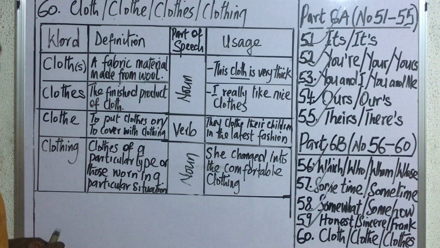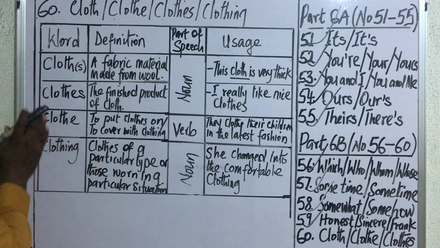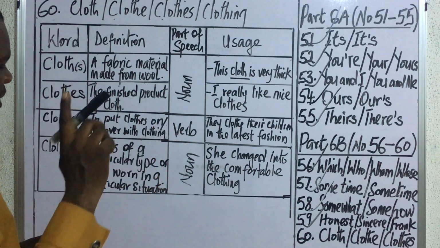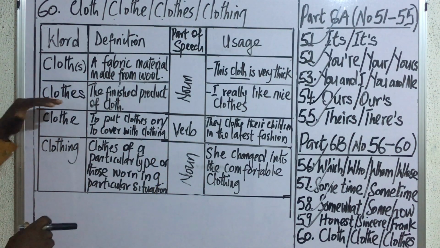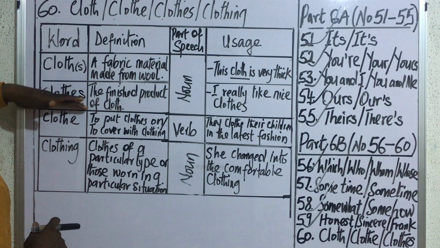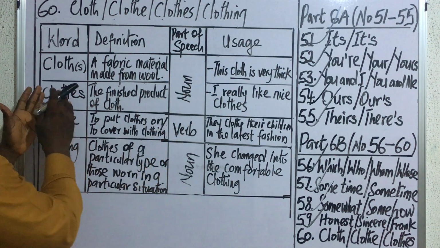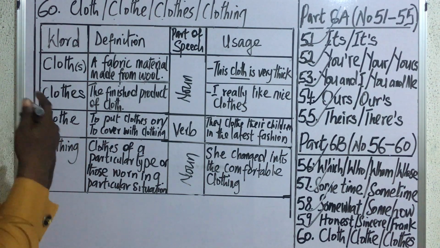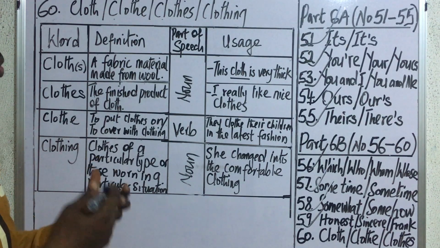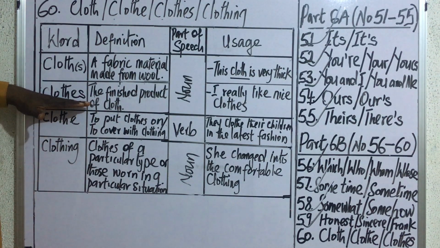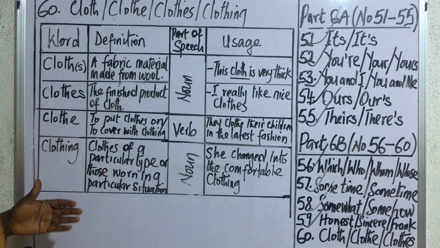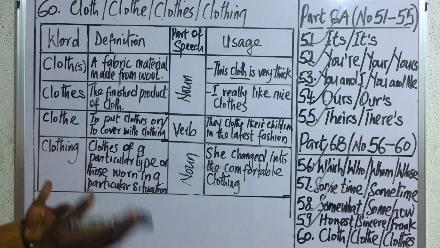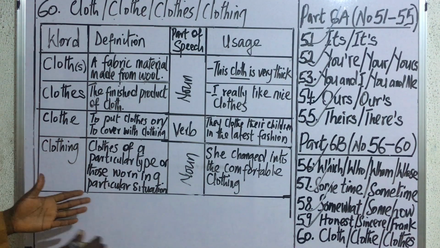Now, the word is important to us because despite it is a noun, it doesn't have a singular form. Anytime this word appears to mean a noun, it is always in its plural form. So it is the type of nouns that have no singular form. So you always take them as clothes. And these are sewn cloth that are ready to be used for clothing. We shall get to that word here as well.